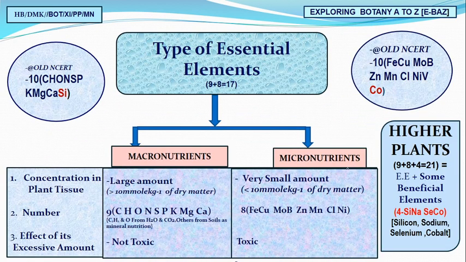Good. Now, what we were discussing earlier, essential elements. We have 2 types of essential elements. In the old NCERT, as I told you, 20 important essential elements were given: 10 macro and 10 micro. So total 10 and 10, 20.